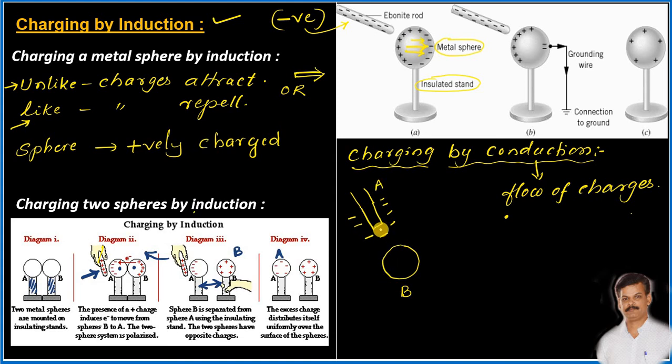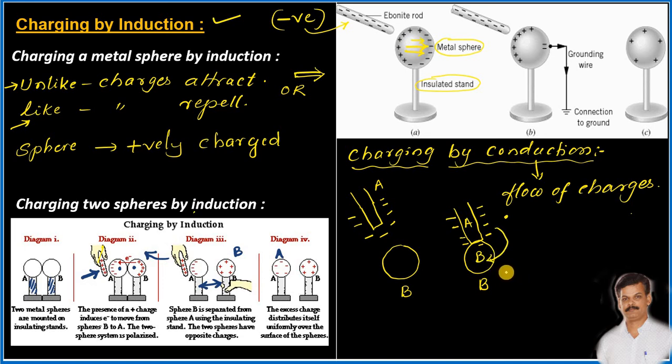Now the body A has to be made in contact with body B. The body A has to be touched with the body B. And remember, both should be conductors. B should be a metallic sphere, and A should have a good number of charges on it. Now, these negative charges which are present on the surface of A flow to the sphere.